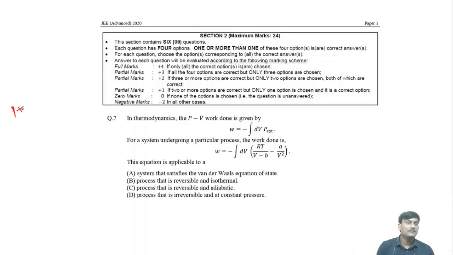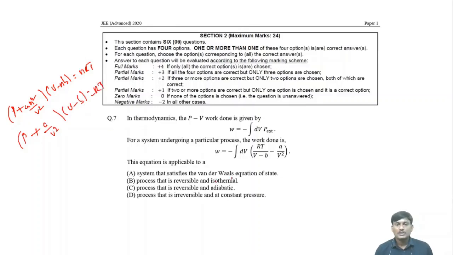P plus A n square by V square into V minus nB is equal to nRT. Suppose if you take 1 mole of gas, finally the equation will be P plus A by V square into V minus B is equal to RT. This is for 1 mole.